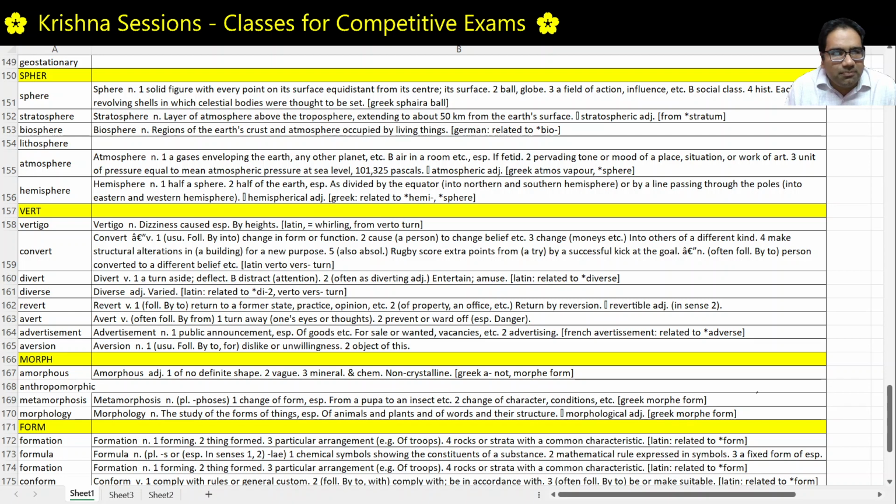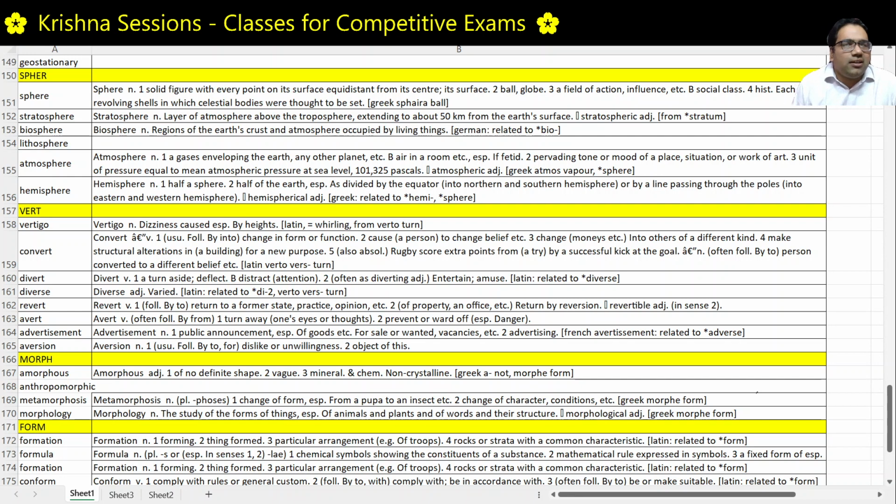Then convert. Convert is con plus what? Con means all together, plus turn. To turn all of them together. What do we do when we convert? We change something from one form to another form. So vert is actually turning.